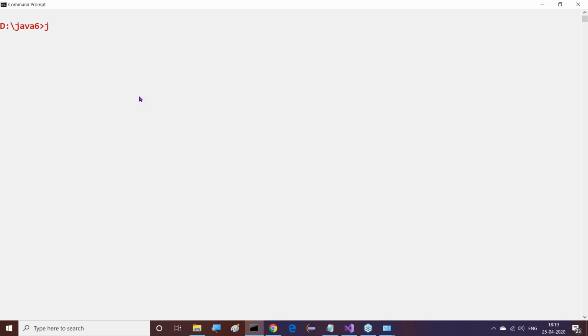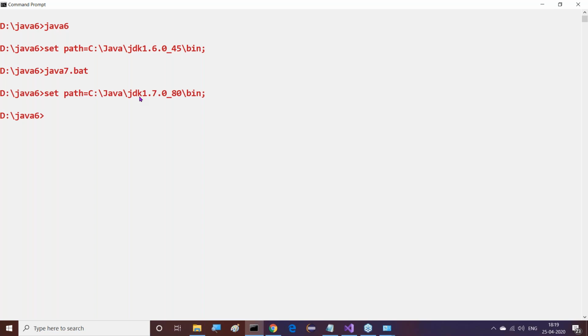By default, the command prompt will open in C users and the particular user. But navigate to the location where we prepared the batch file. Then we just type the batch file name. At least the name of the batch file; even the .bat is not required. So here we're able to execute it, or maybe Java 7.bat. We can use the .bat extension also and execute it. That's the process we have to do. First of all, we have to go to the location where you saved that batch file. There only we are able to do that. Right, sir.